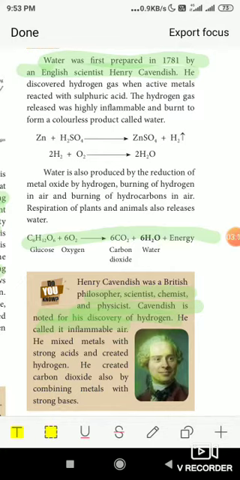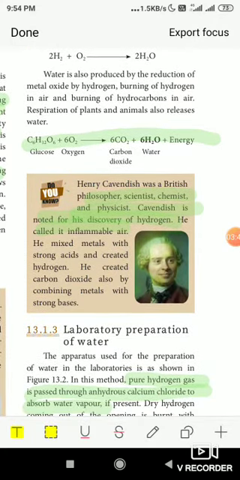And by burning that hydrogen gas, we get the colorless product called water. And when the animals and plants breathe also, water is formed as a byproduct, by burning of hydrogen in air, or by burning of hydrocarbons. And for that, he formulated the equation: C6H12O6, that is glucose, plus 6O2 combines with oxygen to give 6CO2 carbon dioxide plus 6H2O, that is water, plus energy. And Henry Cavendish was a philosopher, scientist, and chemist who found out the hydrogen gas.